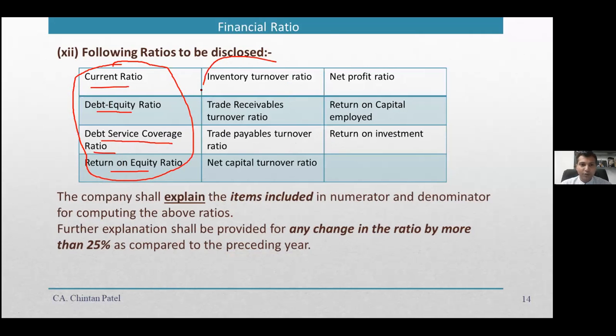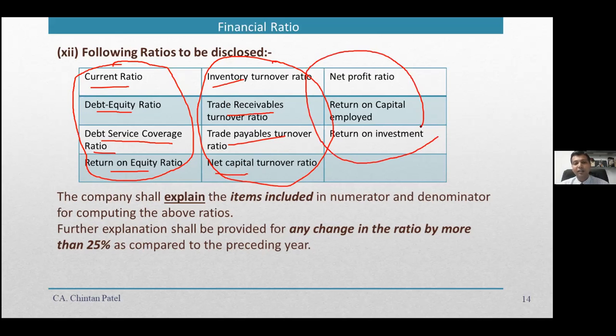Then there are four ratios with respect to turnover. As your turnover increases or decreases, what is the impact on inventory? What is your trade receivables? What is your payable and net capital compared to the turnover? That is primarily the second part. And the third very important part is on return: return on investments, net profit ratio, return on capital employed. These are the three primary ones with respect to net profit margin on sales and margin on capital employed.